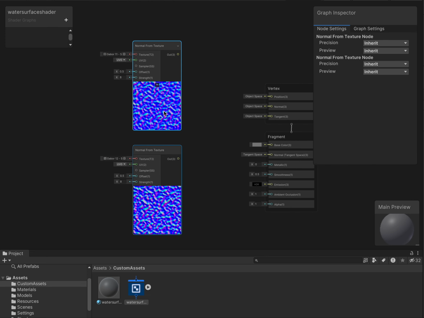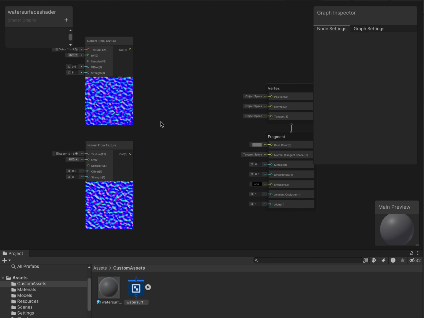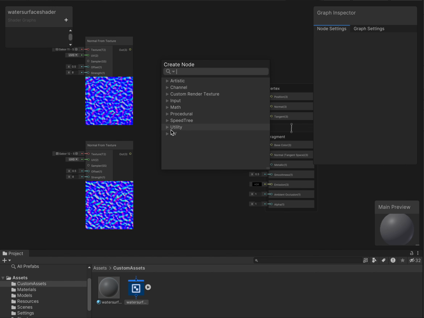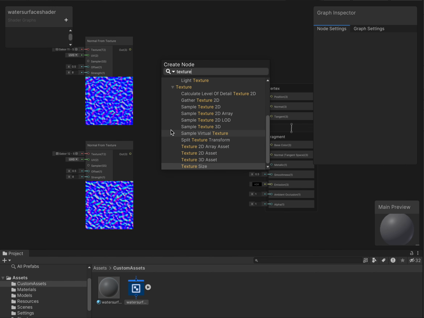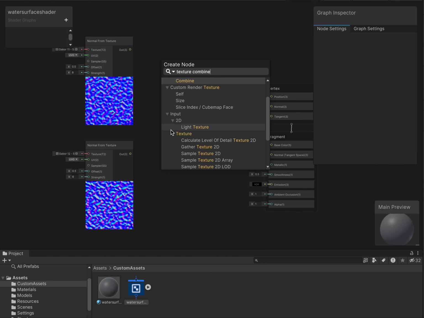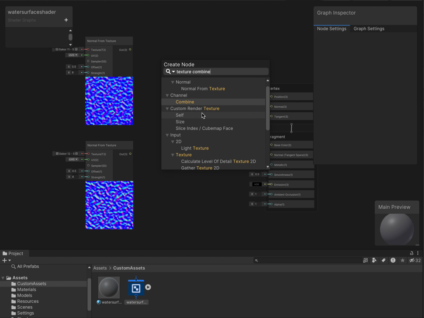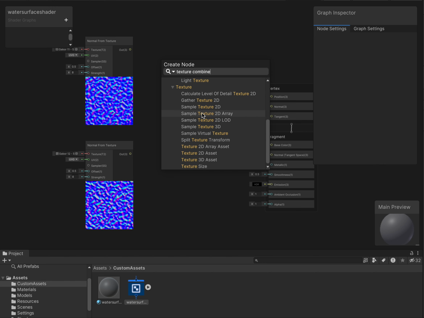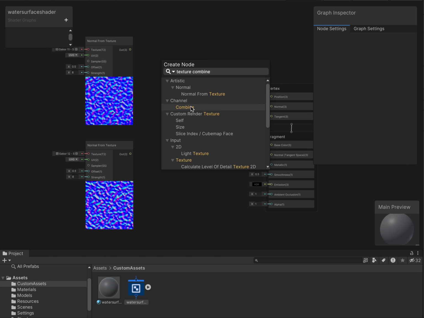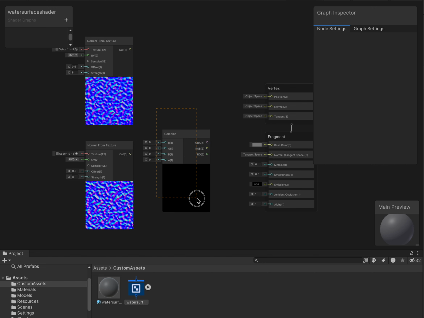Obviously, to combine these two together, you'll use another node, which is, I believe, texture combine. What was it called again? Was it combine? Oh no, not that one. What's it called again? Oh, I totally forgot.